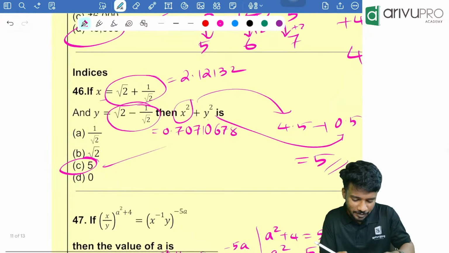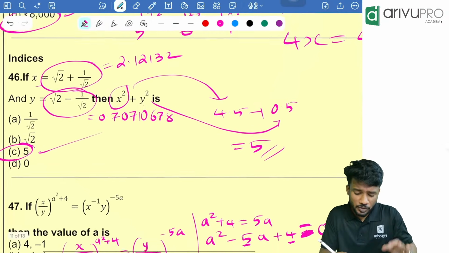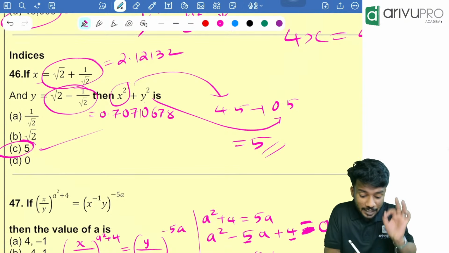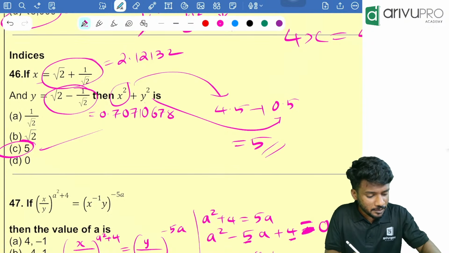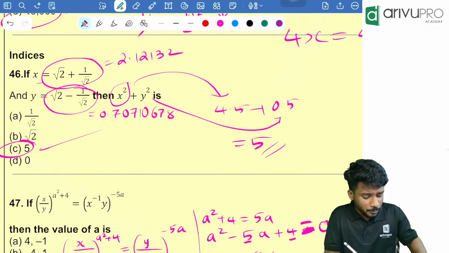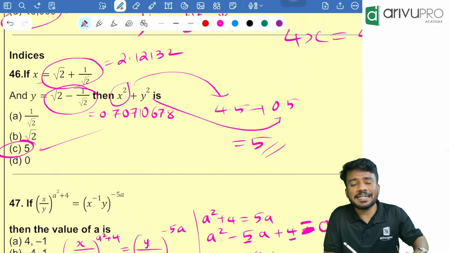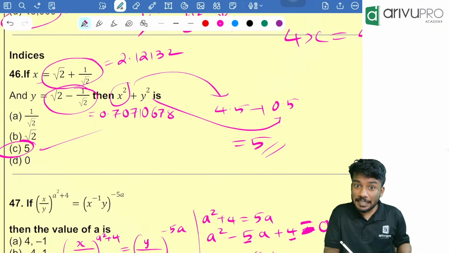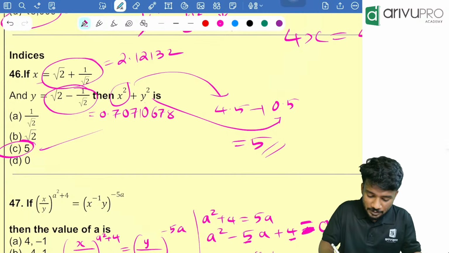Yes, someone is asking for the 46th question. So what are we going to do? We are going to find the x value just using a calculator. How to find? Clear everything. Then type 1 by root 2. How will you find that? Type 2, then click root, then click divide, equal to. I'll write the steps.